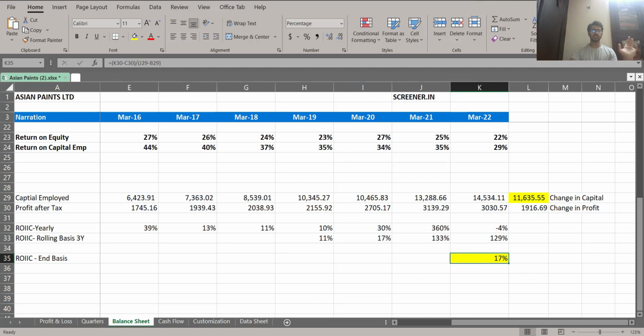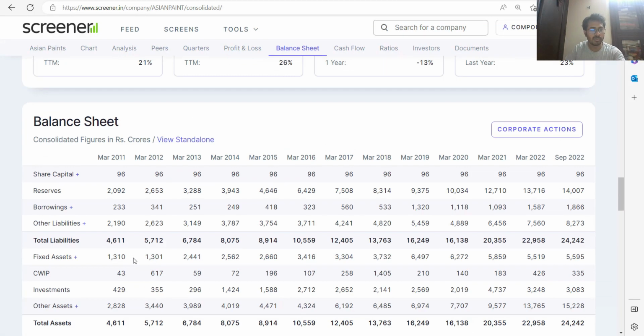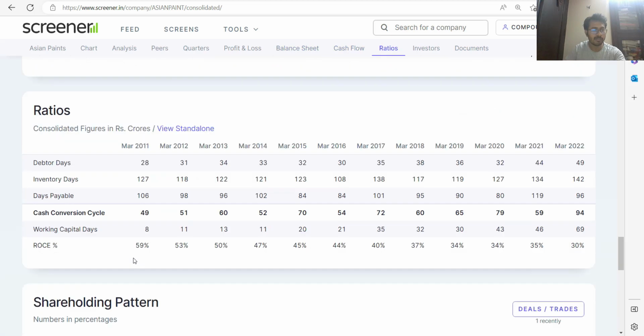Now you see, when we started this, we showed you the ROC number. If I just scroll a little bit and come to the ratio, when I started in 2013 my number was 50%. The more and more money that I have put in, it has reduced my ROC. Now, why has this ROC been reduced? Because initially the business was profitable, but whatever new money has been put in the business was not able to generate a proportionate amount of return. We have seen the return has been 17%. So if you do the math overall, 50% minus 17%, which is approximately equal to 30%.